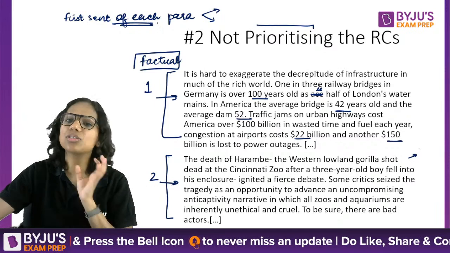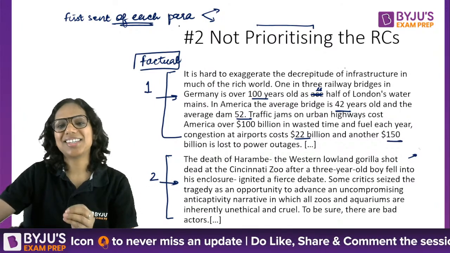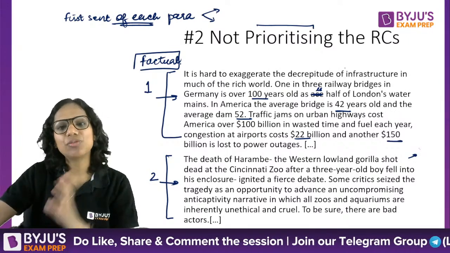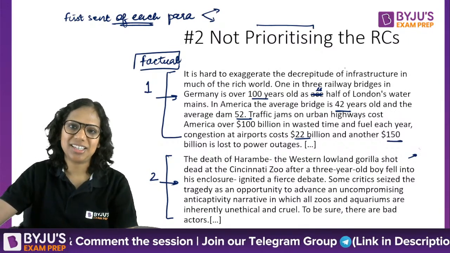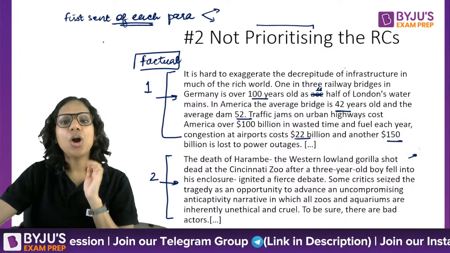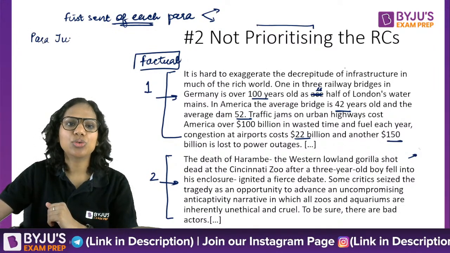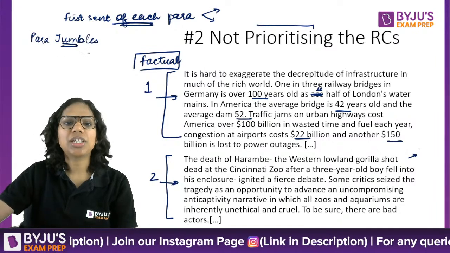Just read the first sentence of each paragraph. It hardly takes any time, and prioritize your RC passages. It helps you in saving time, which is important for MNC. Right? Okay, now a question that was asked earlier was that para jumbles, how to attempt them in the given time frame.